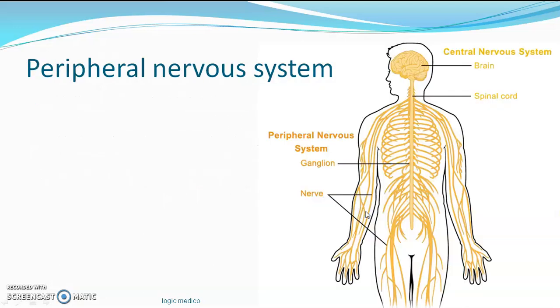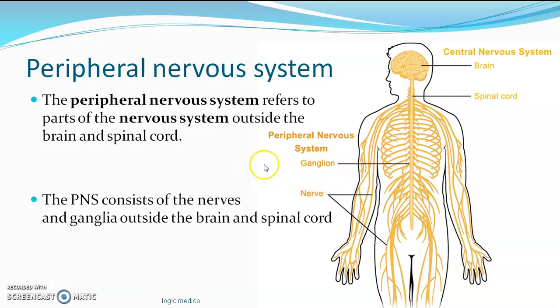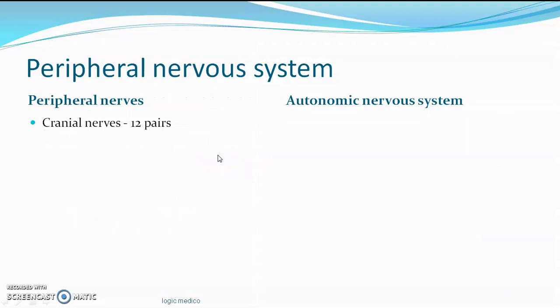That's just an example. The peripheral nervous system, on the other hand, is not present where the brain and spinal cord are present, that is, within the cranial cavity and within the vertebral column. It is just outside that. So that part of the nervous system which is outside the brain and spinal cord is termed the peripheral nervous system, and that includes two components, the nerve and ganglion. These nerves and ganglia are of various types. We'll see what the nerves and ganglia are.